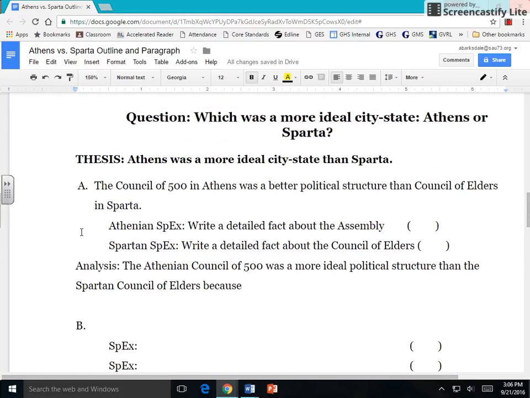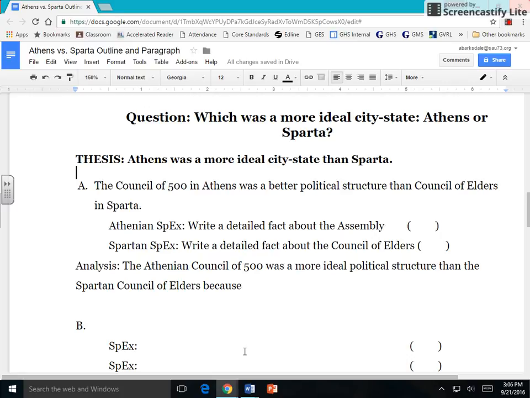The first thing you need to do is develop your thesis statement. Remember, your thesis is a restatement of the question. So in this case, if you decide that Athens was a more ideal city-state than Sparta, that's your thesis. If you switch it, just take the word Sparta and switch it with Athens. So either Athens was a more ideal city-state or Sparta was. And you'll notice that I actually have put both city-states in. So when I do my specs, I need to make sure I do both specs for both groups. Okay? I don't care what side you take, but whatever side you take is the side that I should see